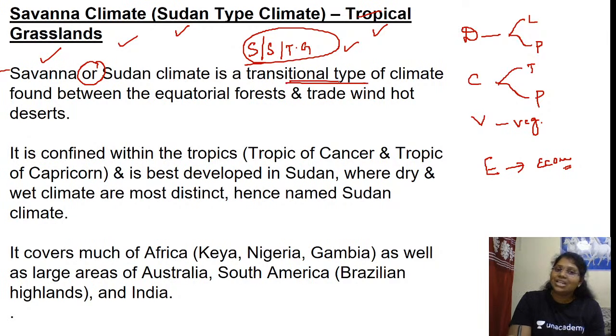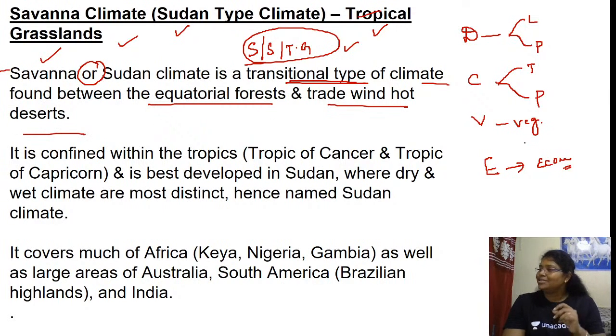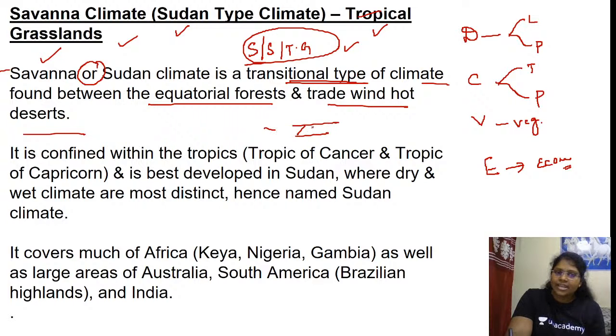It is a transitional type of climate found between the equatorial forest and trade wind hot desert. What do you mean by transitional? Can I say it is sandwiched, with savanna in the middle? Savanna in the middle, and on top of it we have the equatorial forest and the desert at the bottom. So savanna in the middle is called a transitional type of climate found between the equatorial forest and trade wind hot deserts.